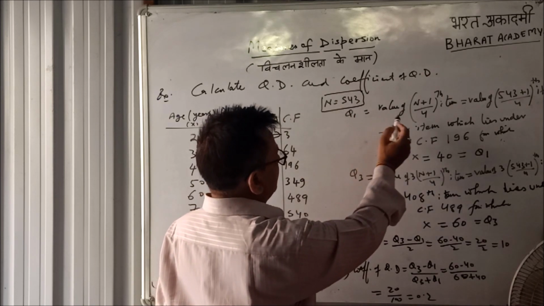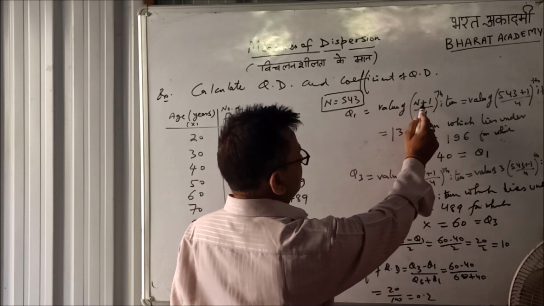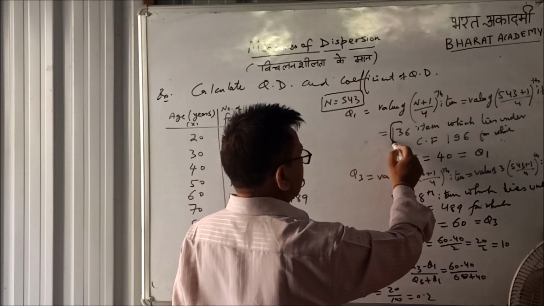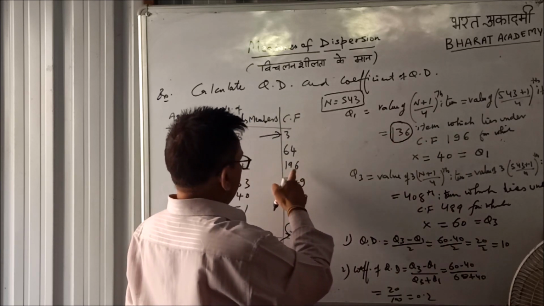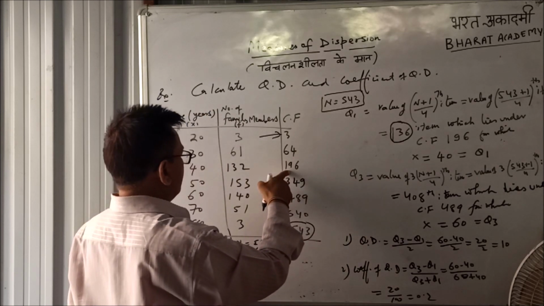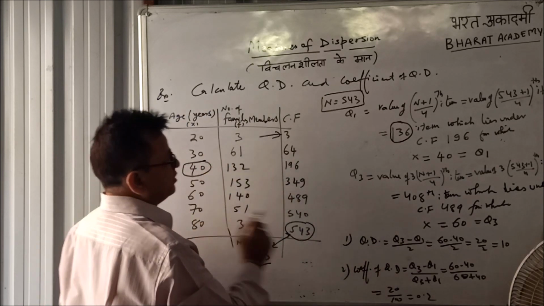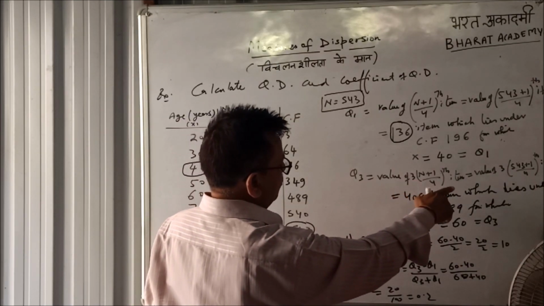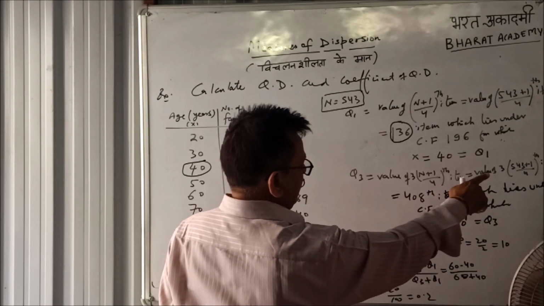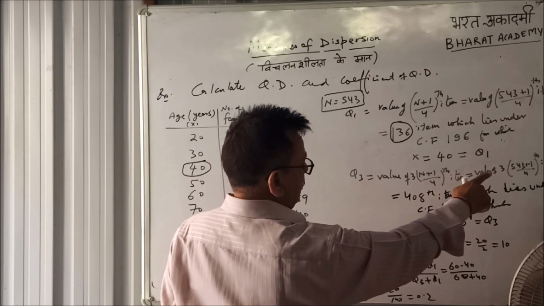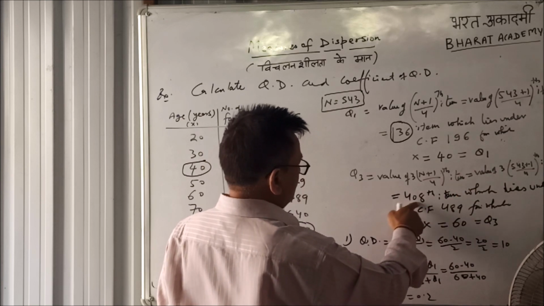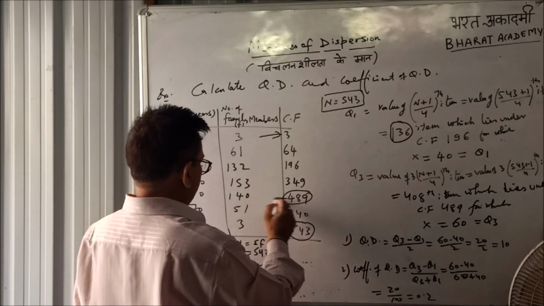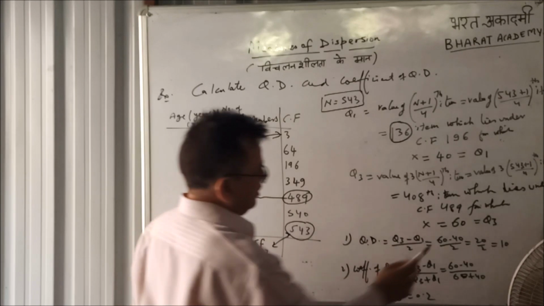Now n is the total number of frequencies, 543. Lower quartile Q1 is the value of (n plus 1) by 4th item. N is 543. The value of (543 plus 1) by 4th item means 136th item, which lies under 196, and for 196 the value of x is 40. This is your Q1. Similarly Q3, value of 3 times (n plus 1) by 4th item. The value of 3 times (543 plus 1) by 4th item means 408. This 408 lies under cumulative frequency 489, for which the value of x is 60. So this is your Q3.